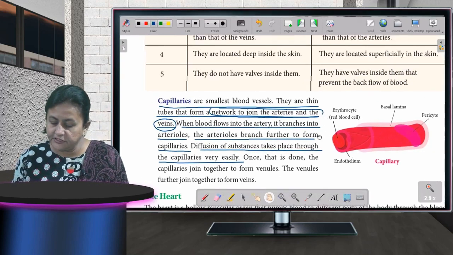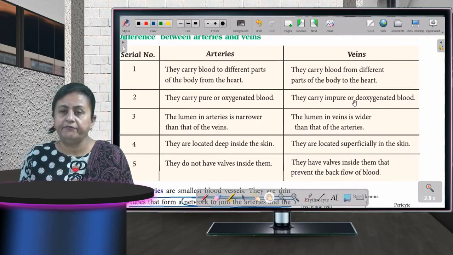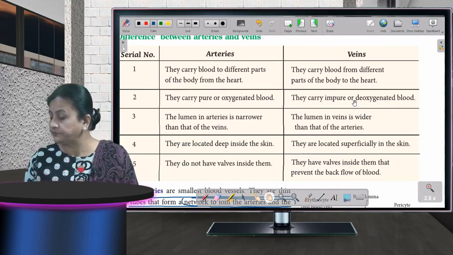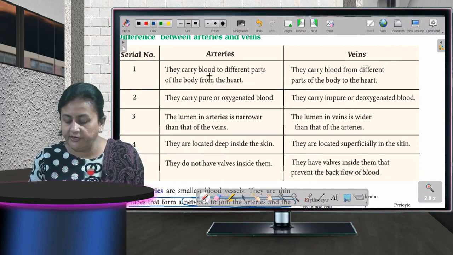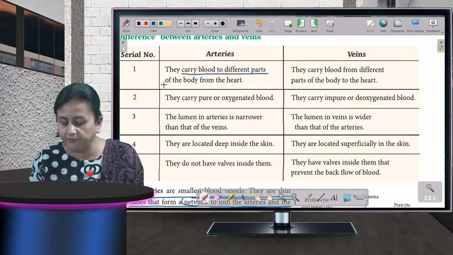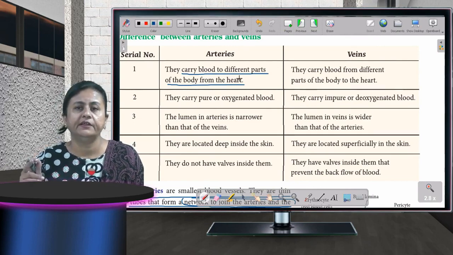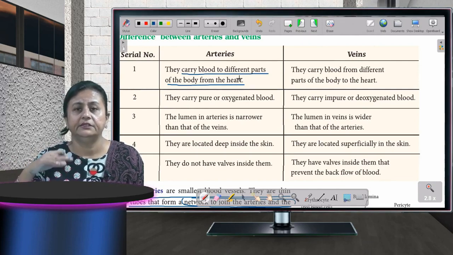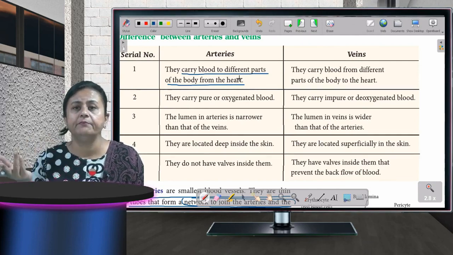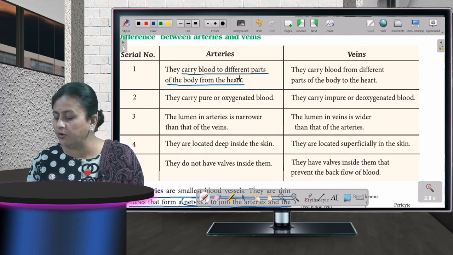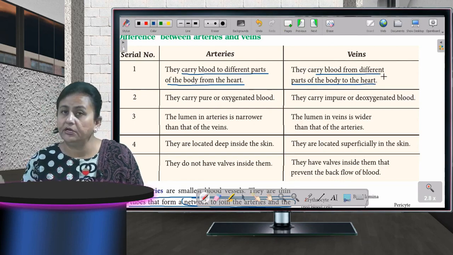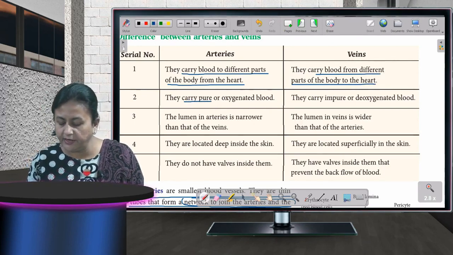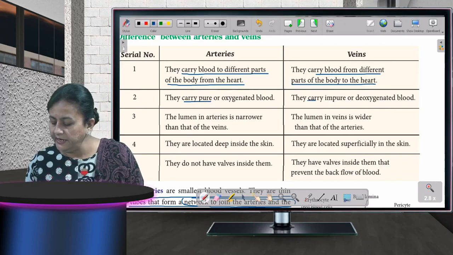I'll tell you the difference between arteries and veins. You can see on your screen also. First, if I talk about arteries, they carry blood to different parts of the body from the heart. As I told you, what do arteries do? The blood that is carried from the heart goes to the different parts of the body. Whereas veins carry blood from different parts of the body back to the heart. Arteries carry pure blood and veins carry impure blood.